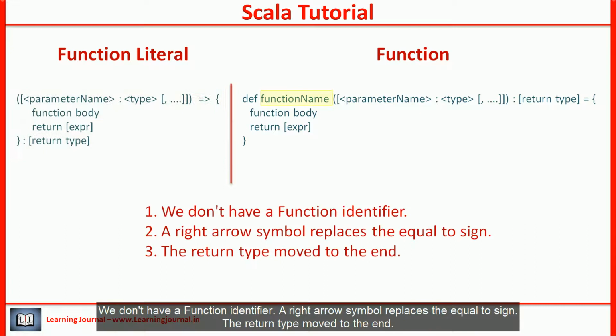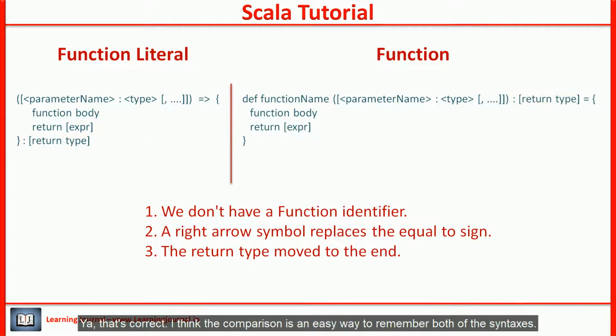You don't have a function identifier. A right arrow symbol replaces the equal to sign. The return type moved to the end. Yeah, that's correct. I think the comparison is an easy way to remember both the syntaxes.